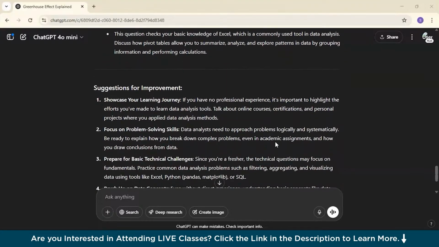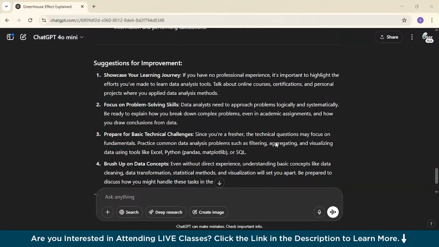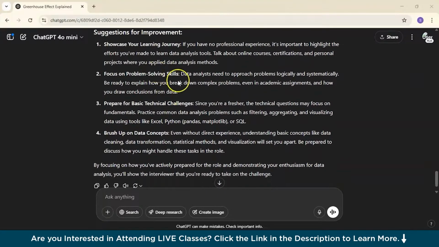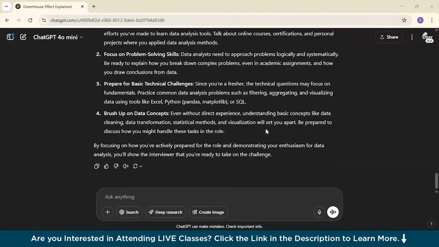And there are suggestions that you showcase your learning journey, focus on problem-solving skills, and prepare for the basic technical questions. Since you are a fresher, the technical questions may focus on fundamentals like Excel and Python, that is, libraries like pandas, and so on. So in no time, it can even run a mock interview. You can even create ideas over here. It can brainstorm with the ideas available.